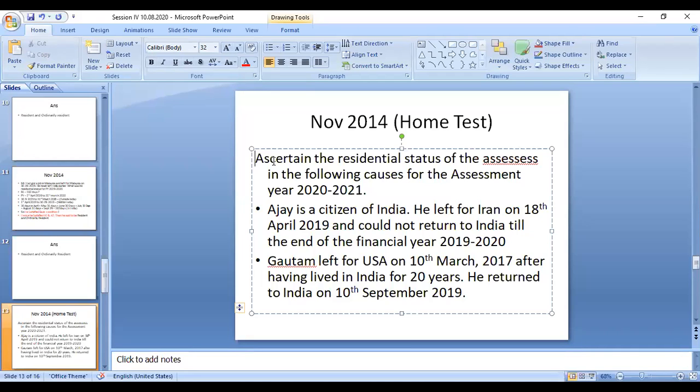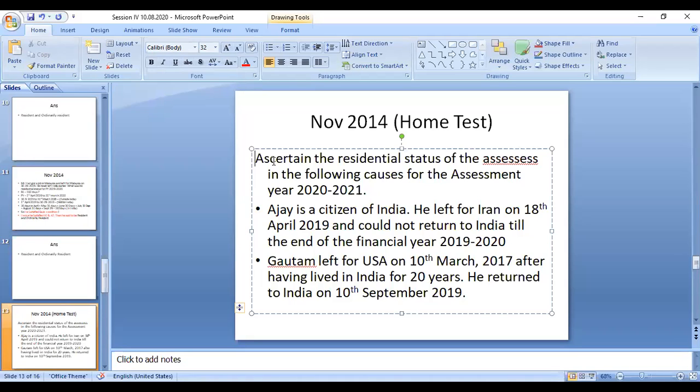So the problem is given for an assessment year. The assessment year is 2020-21, which means the previous year is 2019-20. So from 1st April to 31st March 2020, that alone is the previous year for Ajay. Okay, first we can solve the problem for Ajay. From this you can understand that.